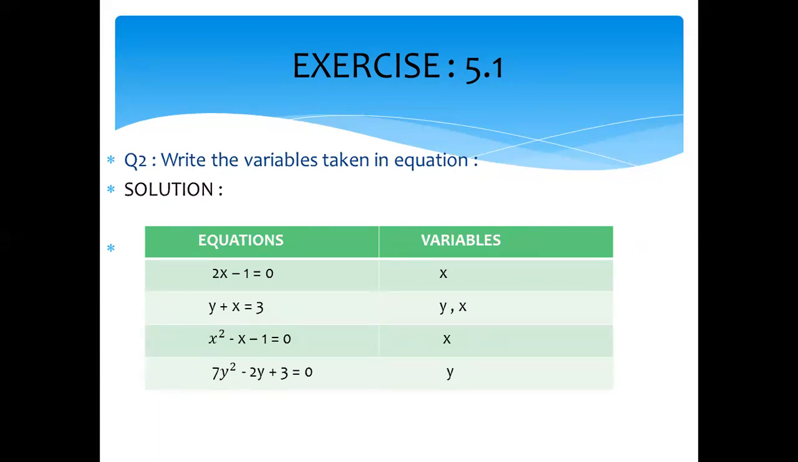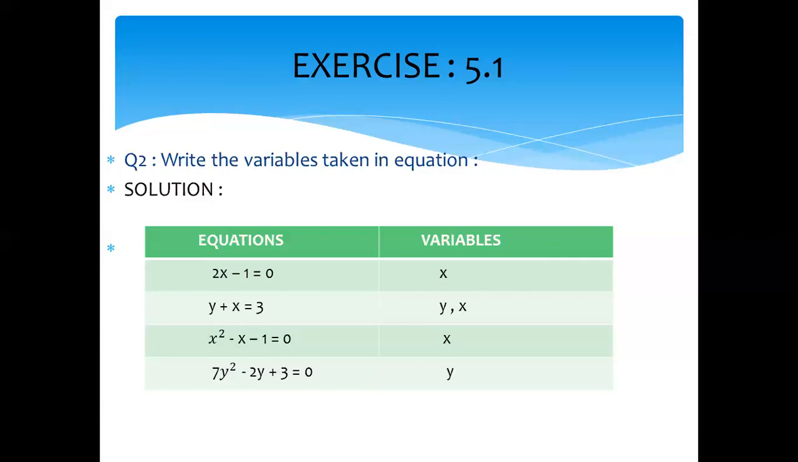Next is y plus x is equal to 3. How many variables do we have there? y and x. In the third, x square, x and 1. x is repeated, but definitely one variable is there, which is x. And in the last polynomial, 7y square minus 2y plus 3 is equal to 0. So only one variable is there, which is y. You see there are 2, 1, 3, minus 1, but we only took the variables which are in the form of x, y, and z.